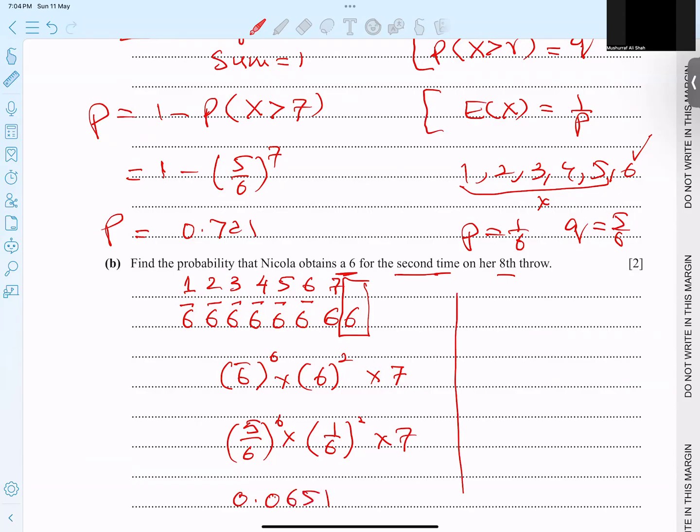Just for the sake of your understanding, let's have a look here. Same question, I'm saying the second 6 is appearing on the third attempt, or third row, for example. It means this is easy to understand. Let's say not 6, then 6, and then 6.